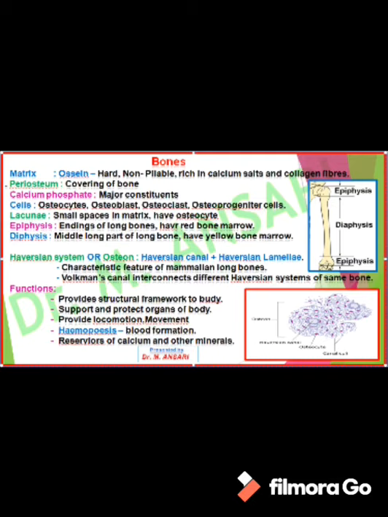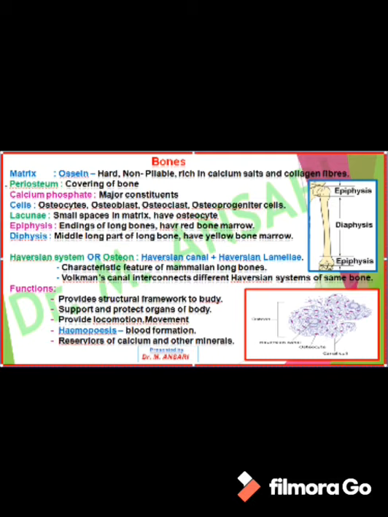The bone dissolving cells, the bone breaking cells, are nothing but osteoclasts, while any type of bone cell can be formed by the osteoprogenitor cell. The osteoprogenitor cell is like the stem cell of the bone. Like cartilage, in the matrix of bones small spaces are also present, called lacunae, and in the lacunae the osteocyte or osteoblast are present.